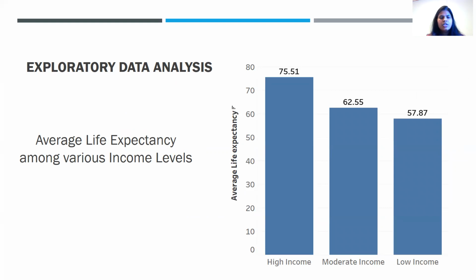So, based on the income compensation of resources variable, we have segregated all these countries into three different groups based on the income. That is high income group, moderate income group, and low income group. In high income group, the average life expectancy is approximately 76 years. In moderate income group, it is approximately 63 years, whereas in low income group, it is 58 years. As we can see, the average life expectancy is decreasing as the income is decreasing.